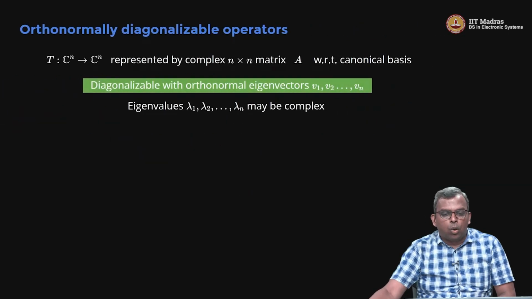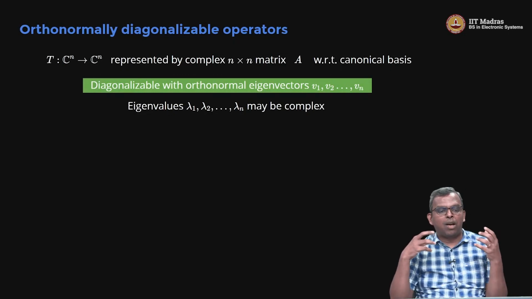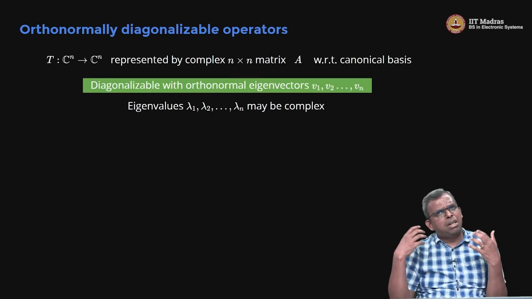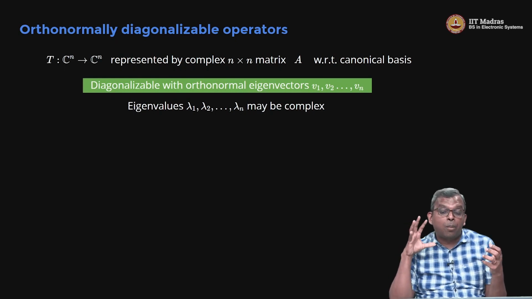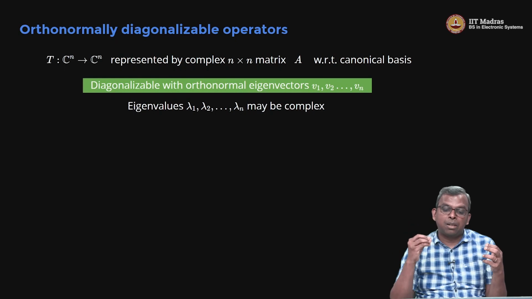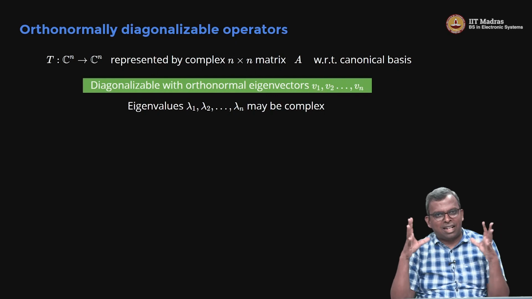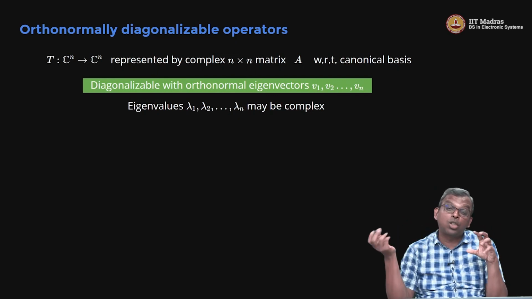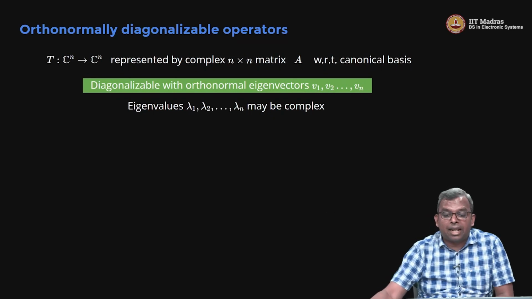So what is the setting here? We've been asking the question, if you have an operator T from Cn to Cn, maybe it's diagonalizable, right? It has a matrix representation A. I'm asking this question, what if this operator T is orthonormally diagonalizable? It's diagonalizable, we understand that a little bit. What about orthonormal diagonalizability? It's much stronger, right? And let's say it's orthonormally diagonalizable with eigenvectors v1 to vn. This is given to us.